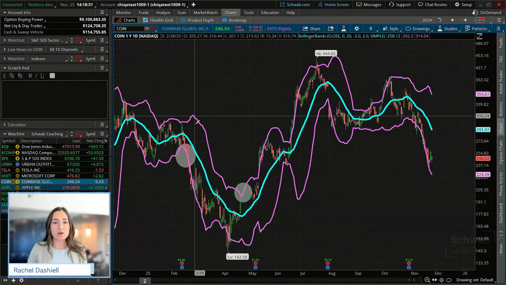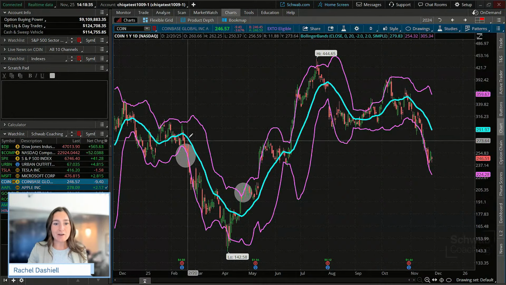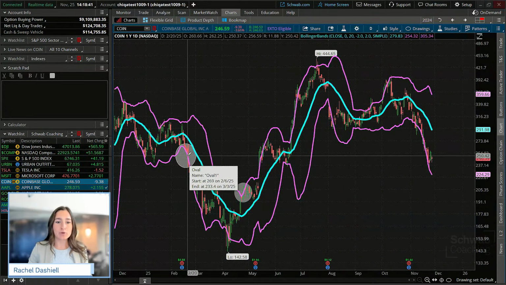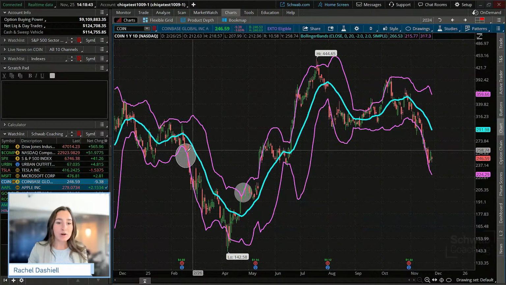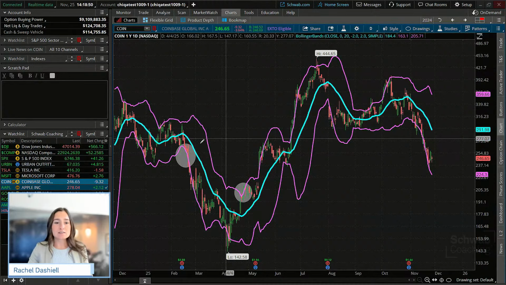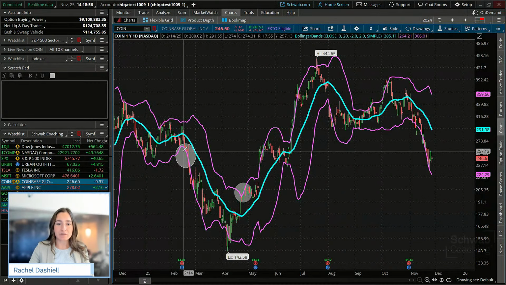We are seeing the 20-day simple moving average curve to the downside, and a move to the downside in the upper and lower band with a break below it. That would give us even further confirmation that this could be a trend trade, a breakout trade that we could take advantage of.